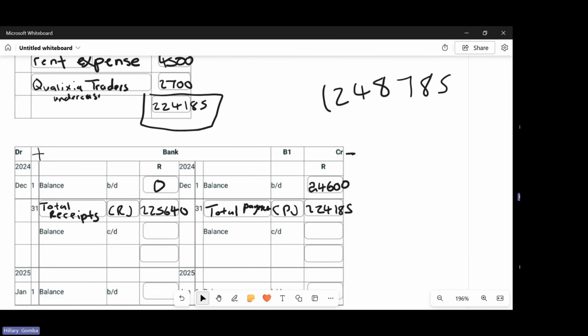So that we balance off this T account for bank, you record here 23,145, at which if you add all this plus this plus this, it will give you 225,640. And then here you record 0.